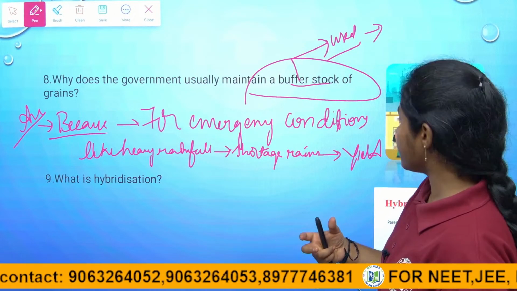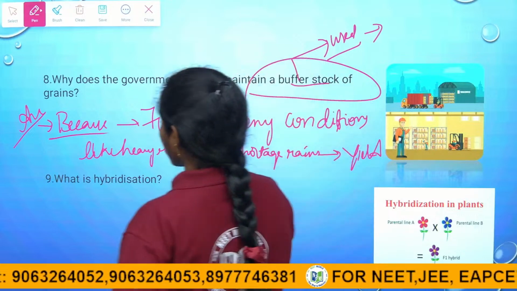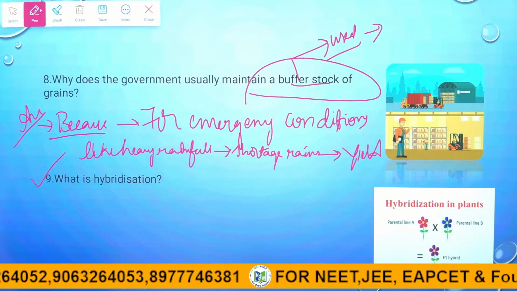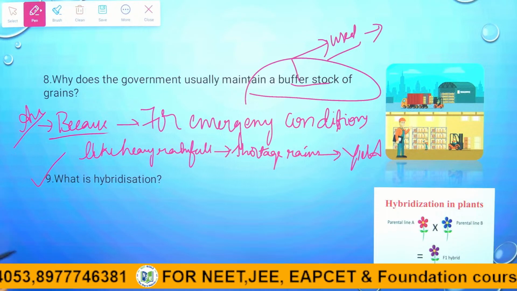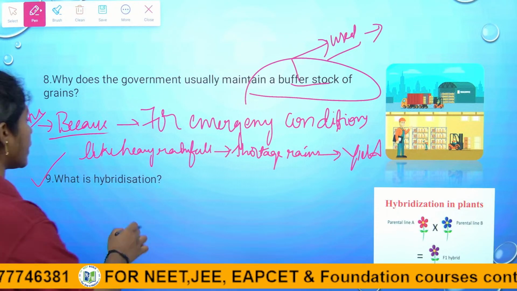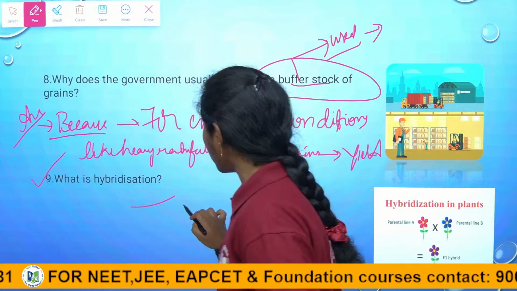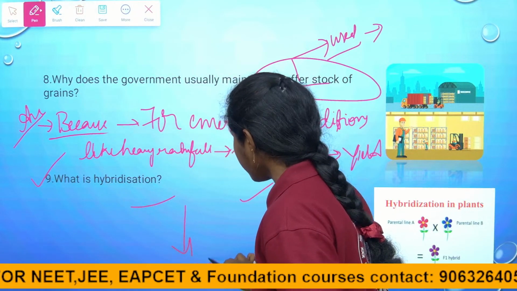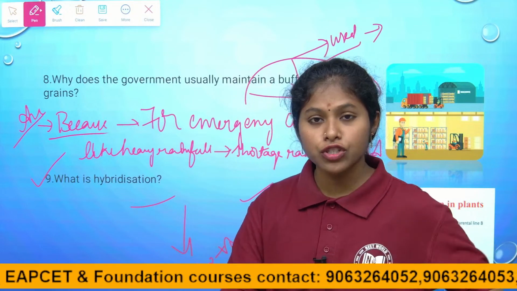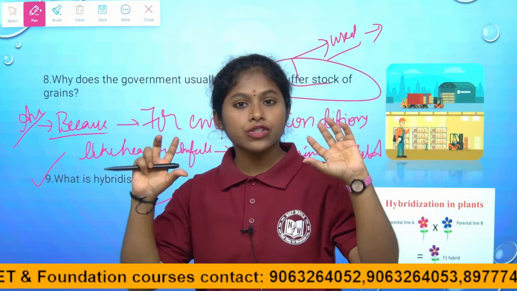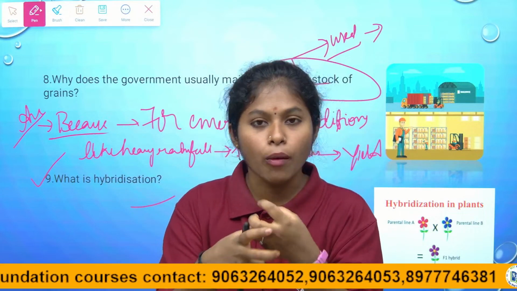Right children? So, coming to the next question, what is hybridization? What is meant by hybridization? Hybridization, children, is a technique used to combine two different varieties to form a new variety.